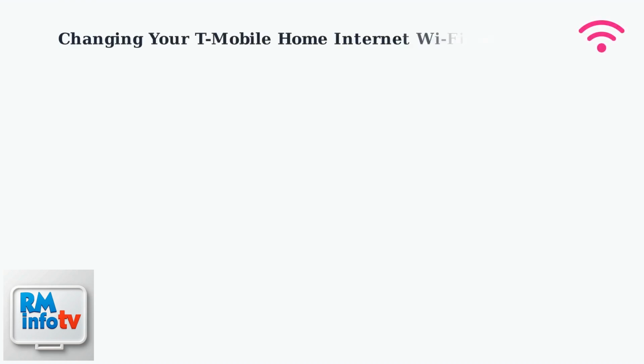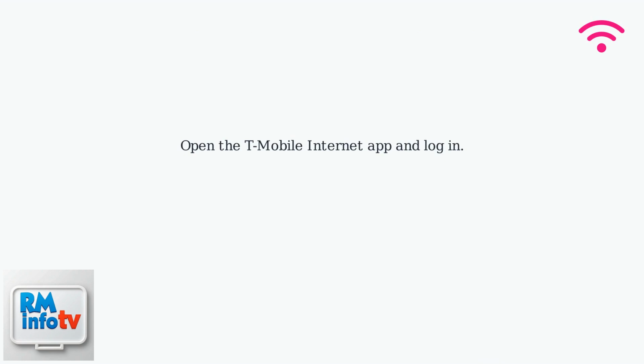The Wi-Fi name, or SSID, is what you see when you connect devices to your T-Mobile home internet. You can easily change it using the T-Mobile Internet app, available on iOS and Android. Open the T-Mobile Internet app, log in, and navigate to the network or Wi-Fi settings.